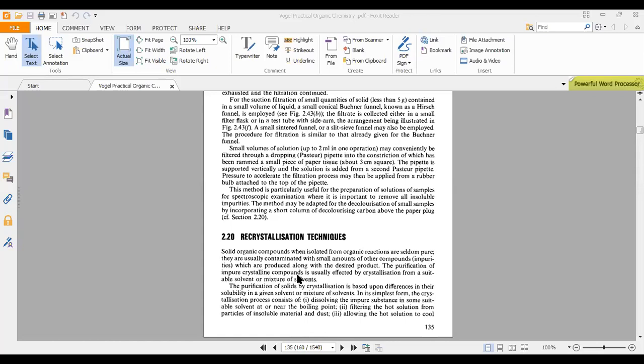For example, if we are doing a reaction of amines with aldehydes, both taken in methanol. Once they react with each other, what do they form? The amine and aldehyde are soluble in methanol. But once they react with each other, they form imines, carbon-nitrogen double bond, commonly called Schiff base. Schiff base is insoluble in methanol. So what happens?